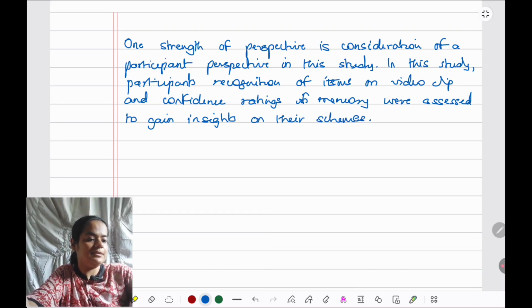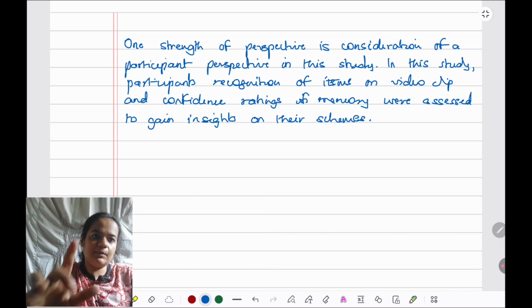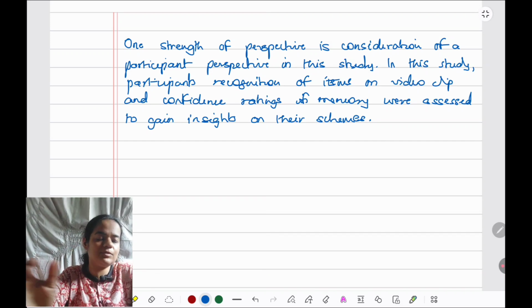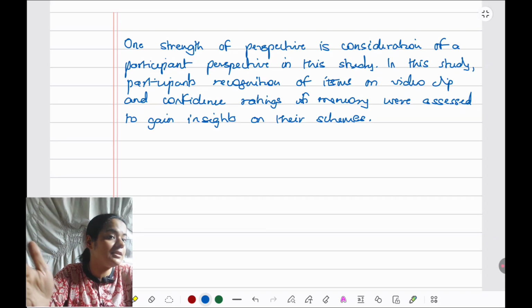Okay, but I've said this is a strength. I have given a point, I've given an example, but I have not explained why this is a strength. So next comes explanation. This is a strength because